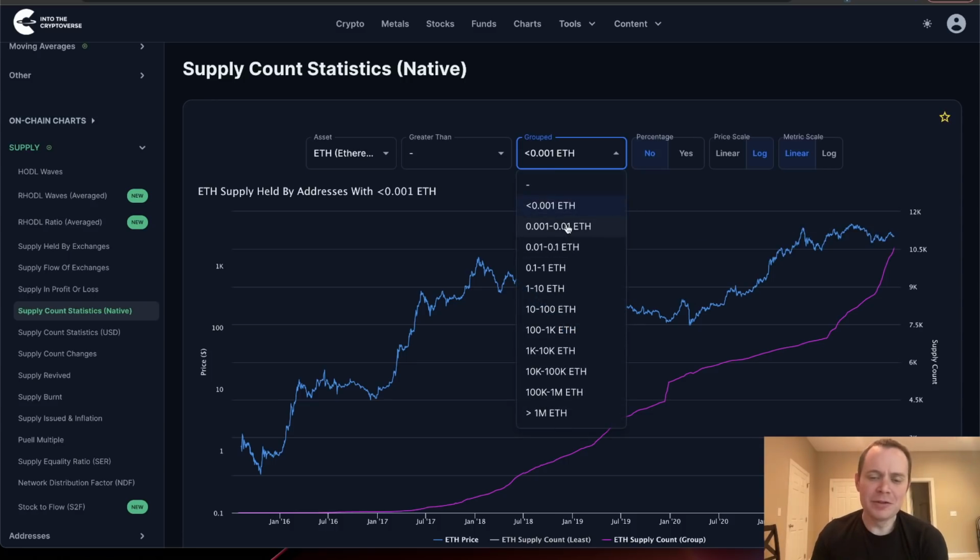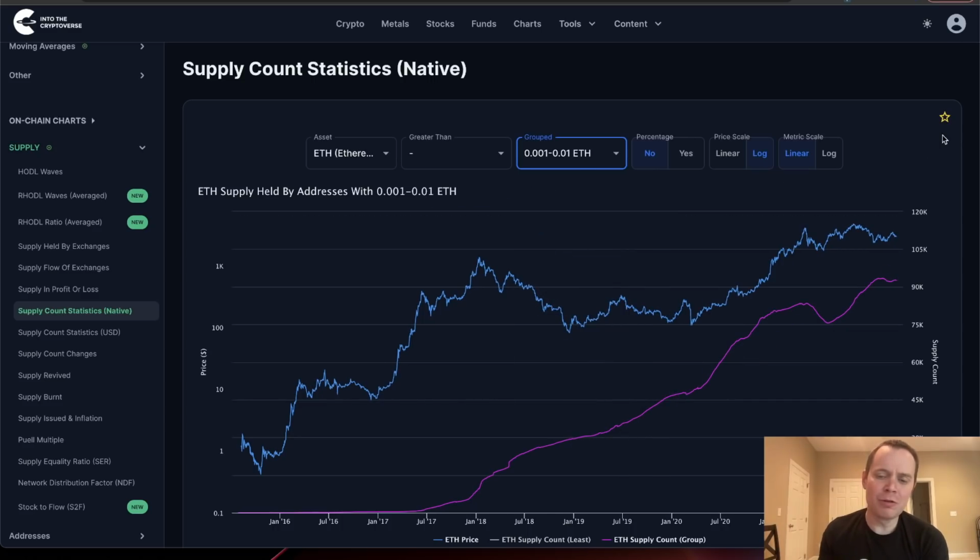From here, if you look at addresses that hold between, say, 0.001 to 0.01 ETH, it tells a somewhat interesting story. You can see it going up really up until this sort of final local top we had in early 2021, and then it went down. But then it actually continued to go up into the second half of 2021 and even early 2022. It has somewhat leveled off recently, so we're not seeing that same rise that we were seeing a few months ago. But what you're also not seeing is a steep move to the downside like we saw back in mid 2021. So I think this metric is somewhat interesting to watch and to see.